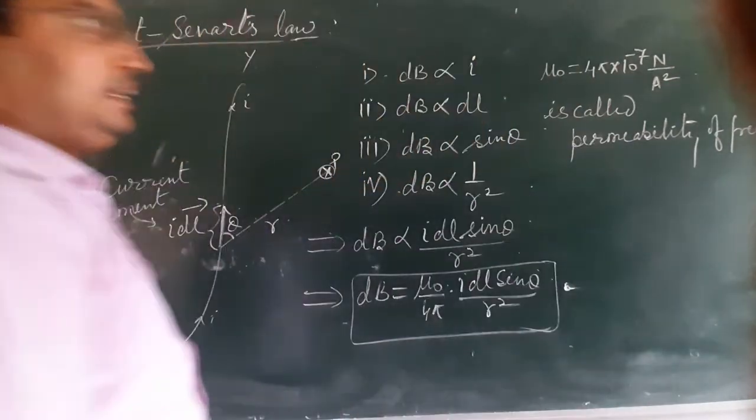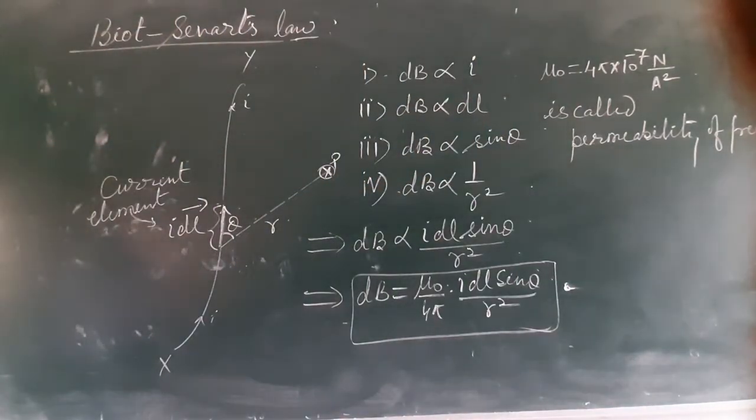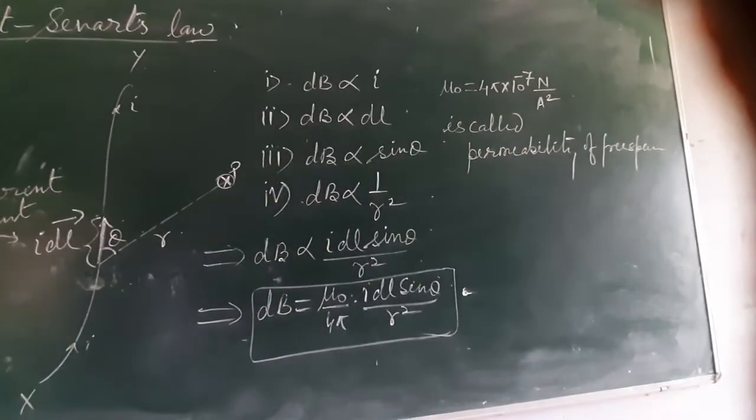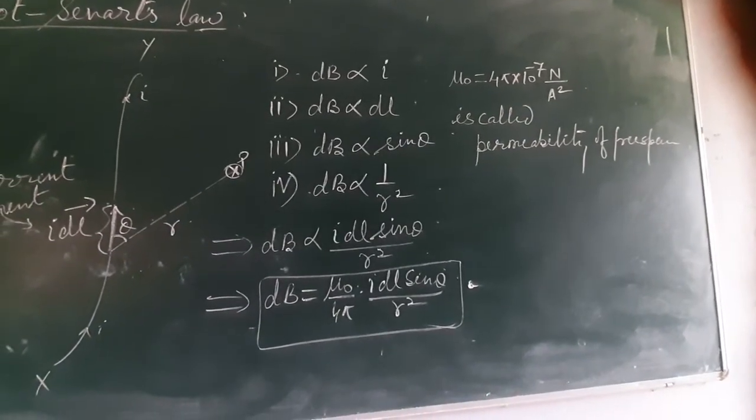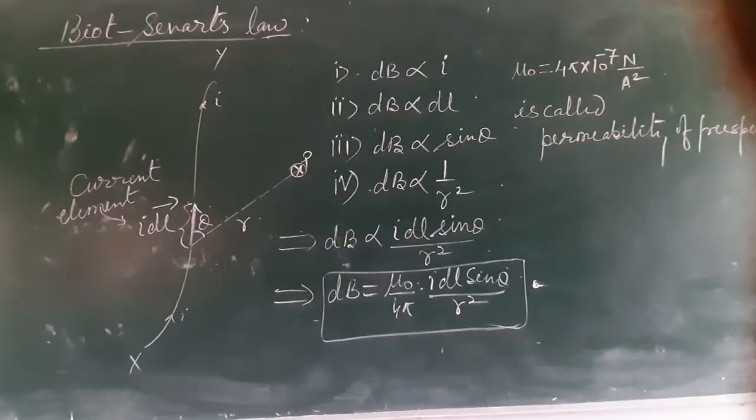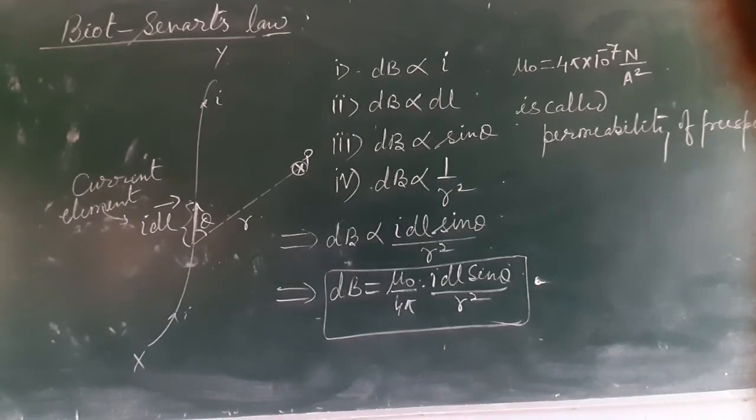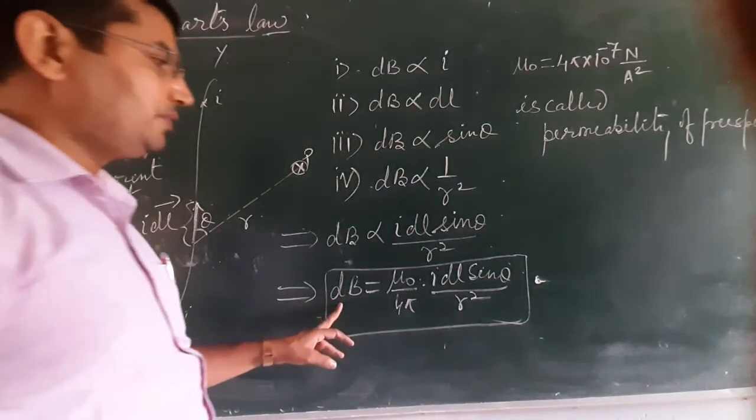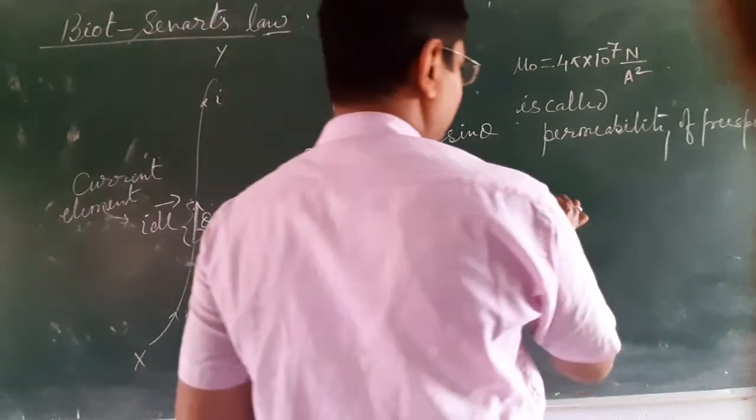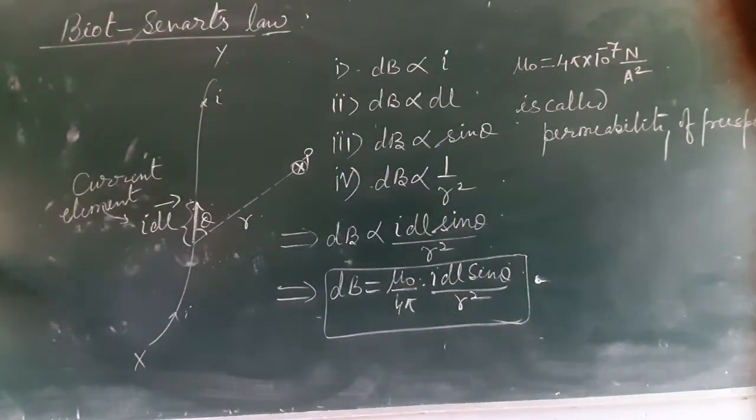Permeability of free space. Mu naught is equal to 4 pi into 10 power minus 7 Newton per ampere square, and is called the permeability of free space. So this is Biot-Savart's law. In vector form, you may write vector dB is equal to mu